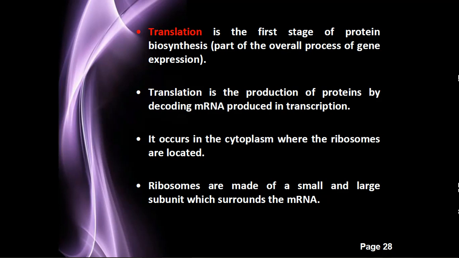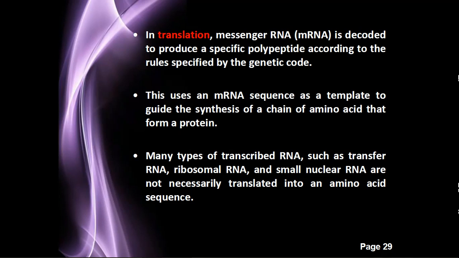Ribosomes are made up of small and large subunits which surround the mRNA. Okay, this is then translation. In translation, messenger RNA is decoded to produce a specific polypeptide according to the rules specified by the genetic code. If the RNA has a particular triplet codon, then a particular specific amino acid comes into the growing chain of the polypeptide.